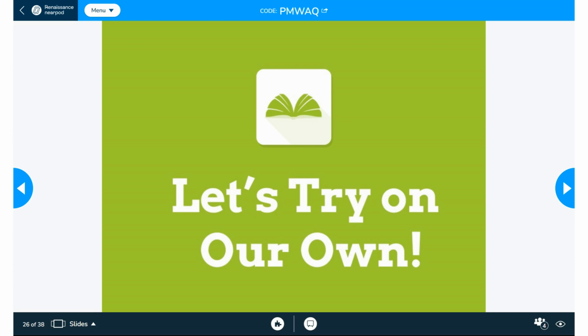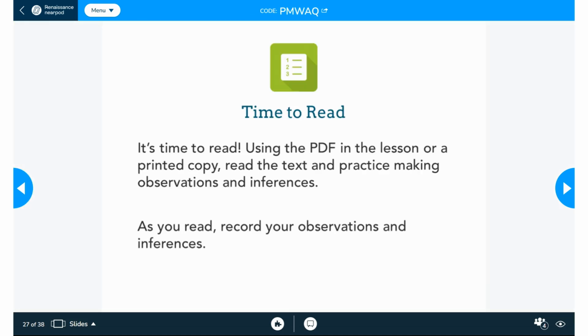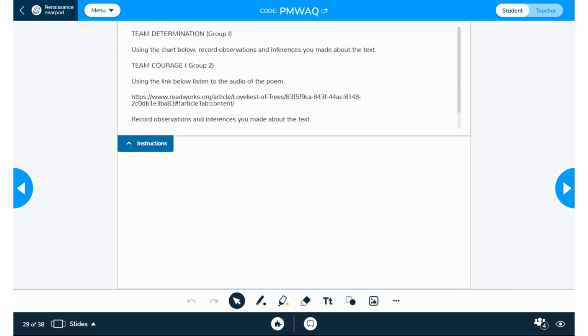This time is an independent practice where the students will try it on their own. So I provided a copy for the independent readers or advanced readers, for profile one students, and I divided them into two, so it depends how many students I will have. So I'll divide them into two or three or four. So it depends on the size of the class. So the first, since this is an example, team determination, the profile one, I will give them the chart and then record observations and inferences